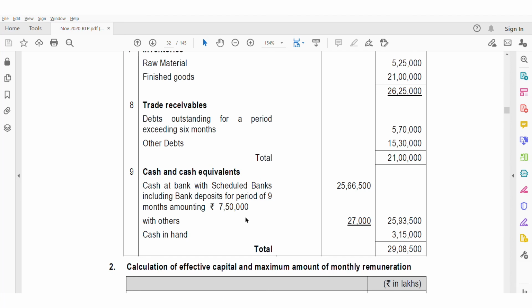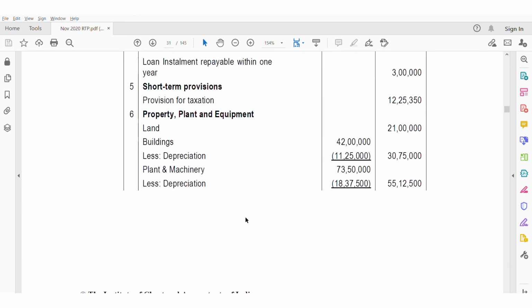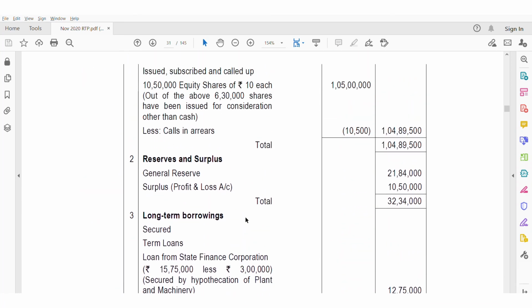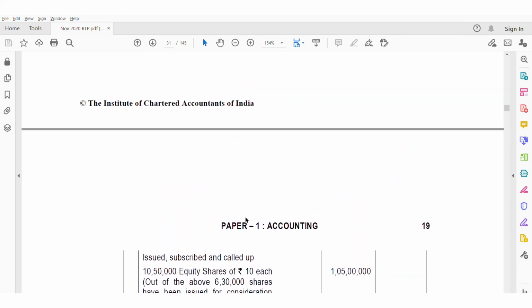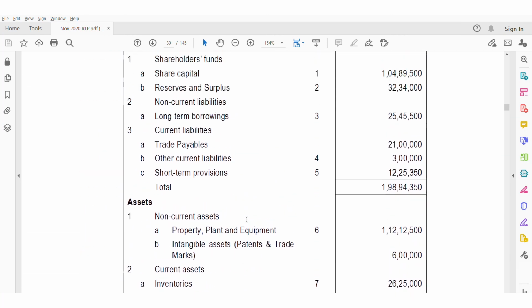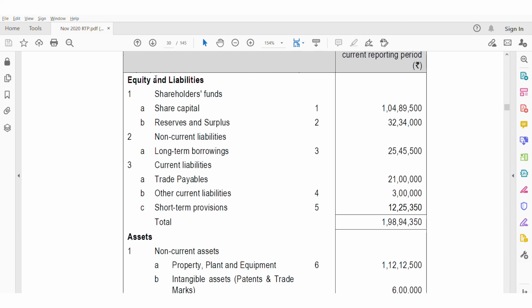Okay, now coming to the balance sheet. Now we have seen notes to accounts, and now we are going to the balance sheet: equity and liabilities and assets. While explaining part 1 of Schedule 3 of the Companies Act, I mentioned there are two parts, one is equity and liabilities, another one is assets.